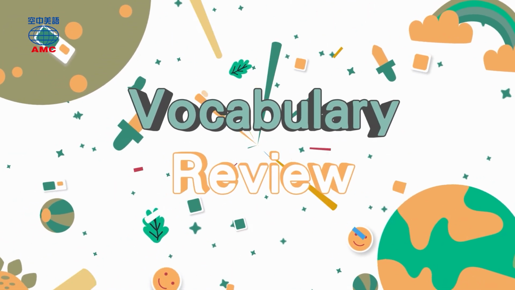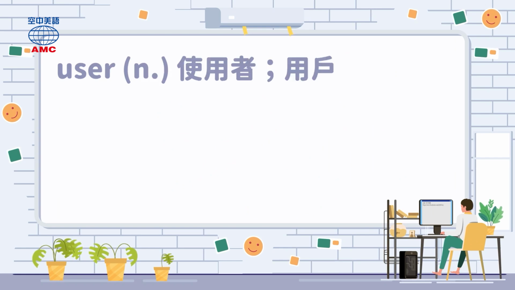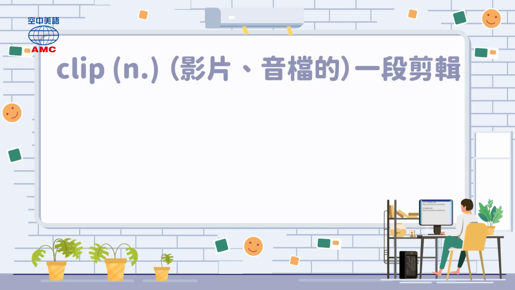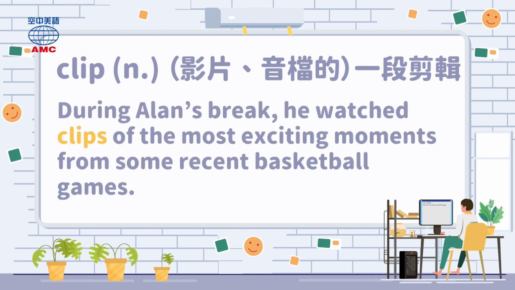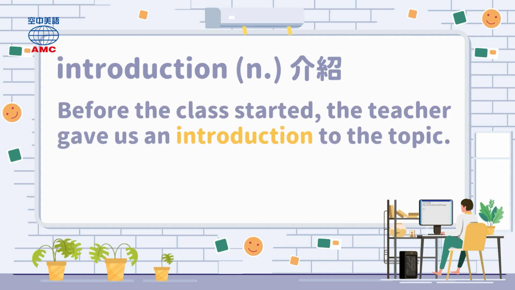Vocabulary Review. User. Many users of the computer system complained after the company changed it too much. Clip. During Alan's break, he watched clips of the most exciting moments from some recent basketball games. Introduction. Before the class started, the teacher gave us an introduction to the topic.